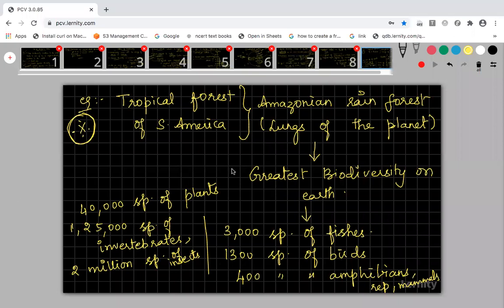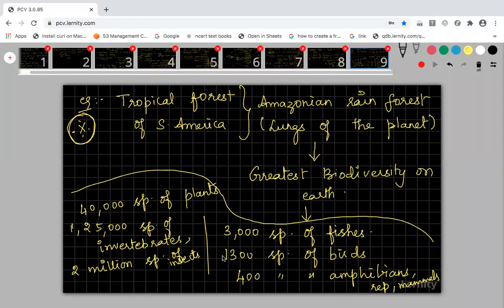That's why the IUCN organization is there. Their only role is to count the number of species present in each and every part of the world. So please note down all these things. All these are present in your Amazon forest alone. In the Amazon forest alone, this many species of each group are present. Just note down this slide.